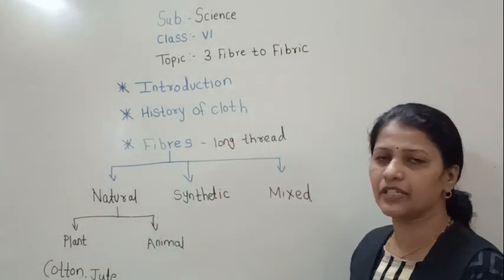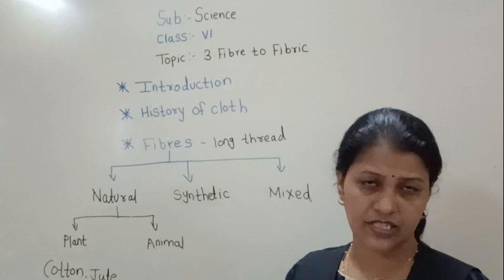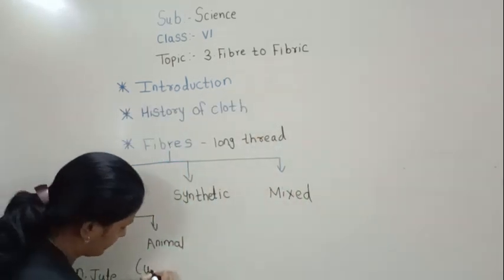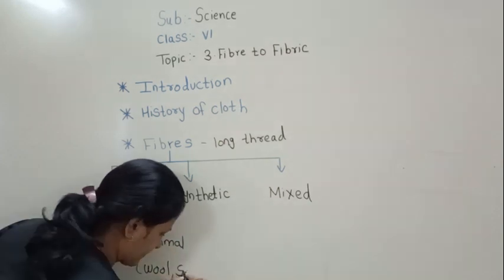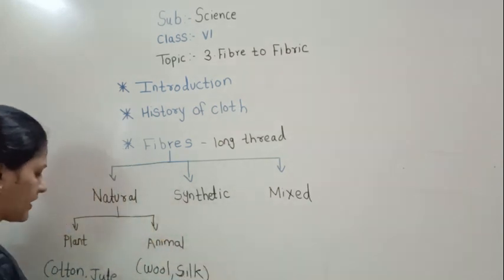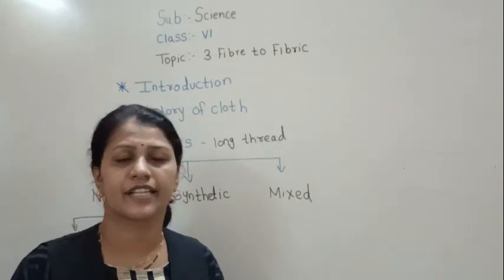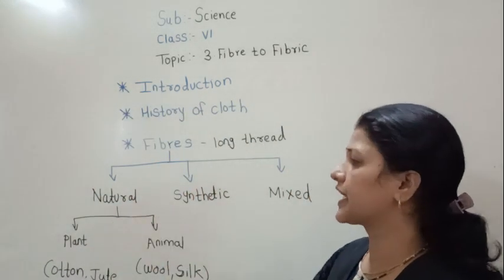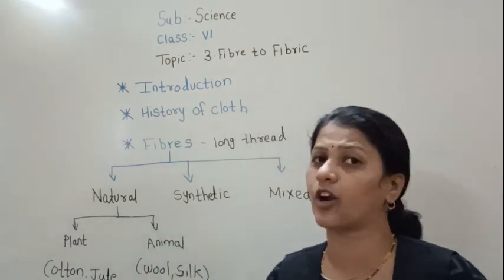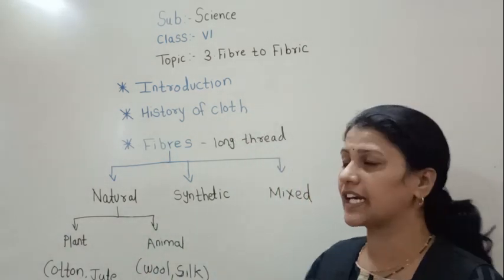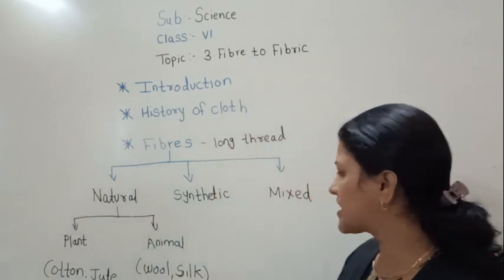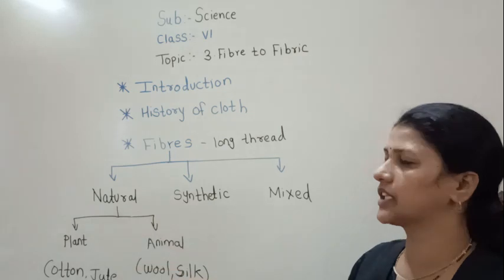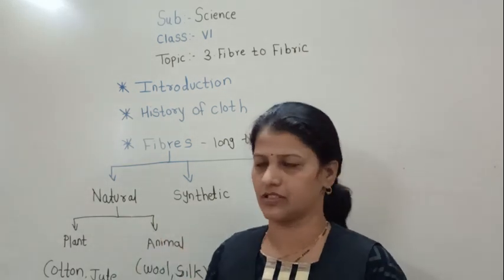Then animal fibers, which are the animal fibers? Yes, the cloths such as wool, silk, these are products of animals which we get naturally. Wool we get from sheep, silk we get from the silkworm. So these are the products which we get from animals. So they come under the natural fibers.